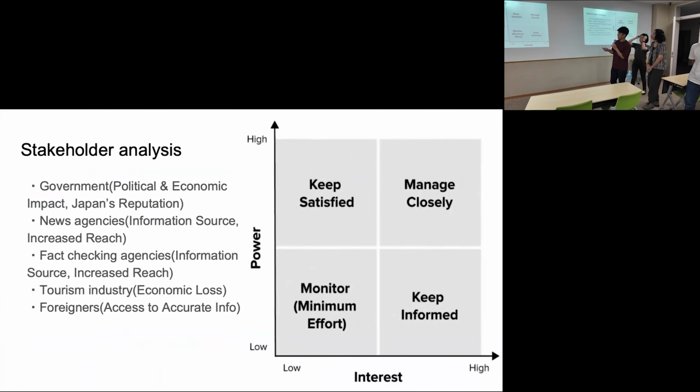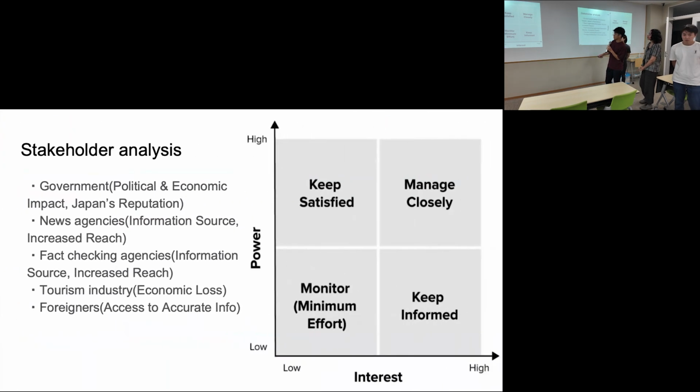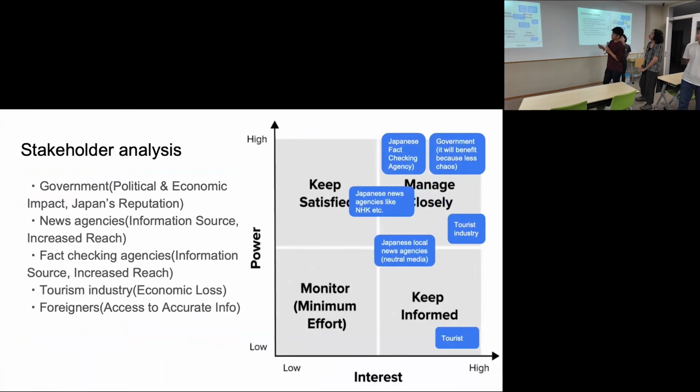This is the stakeholder analysis, and here 5 main stakeholders are listed. First, the government, because fake news can cause political and economic impacts, economic loss and loss of Japanese reputation. Second, news agencies and fact-checking agencies.